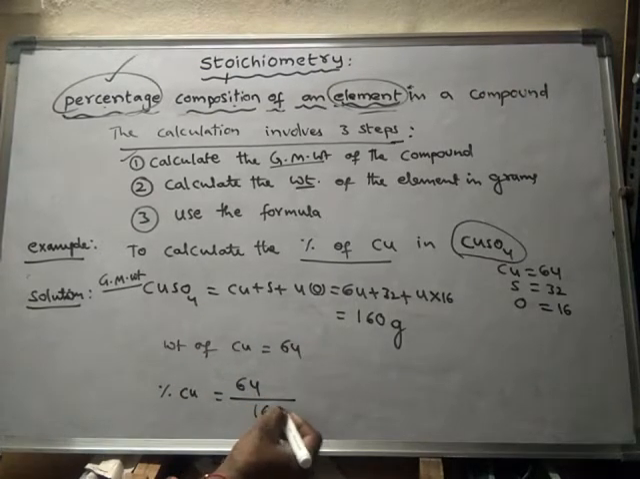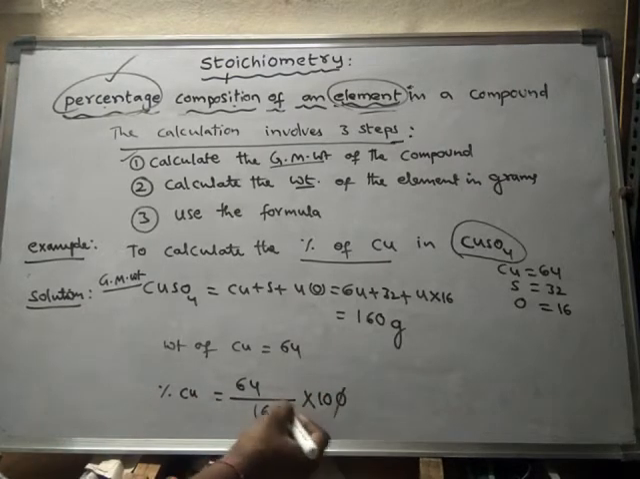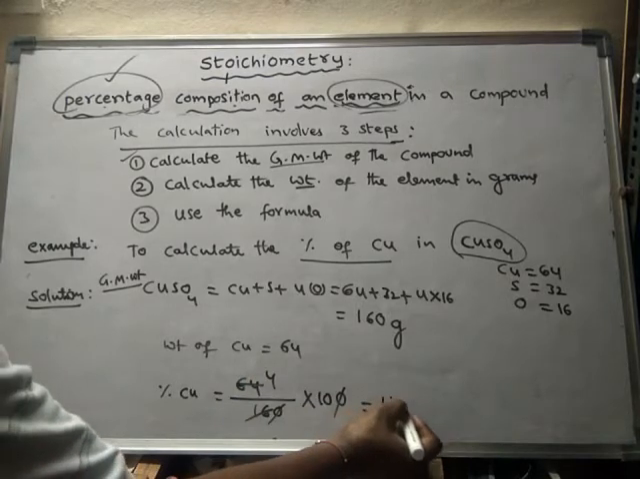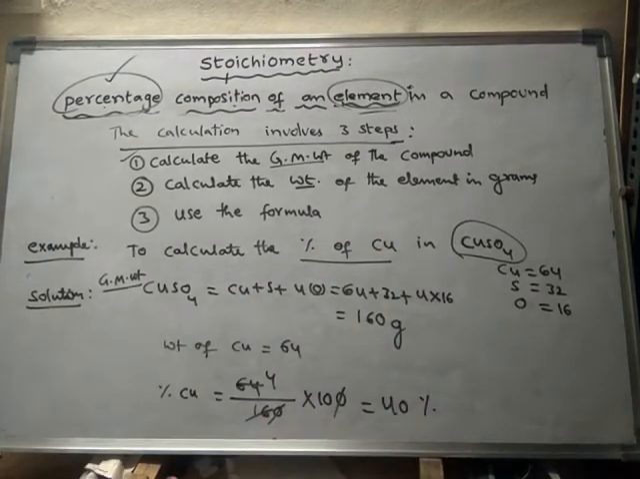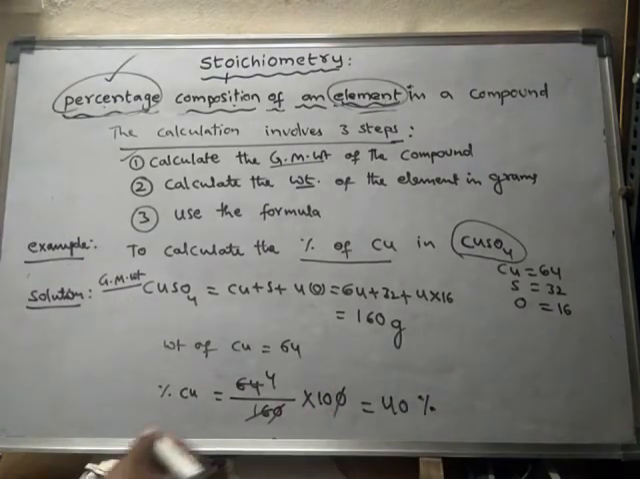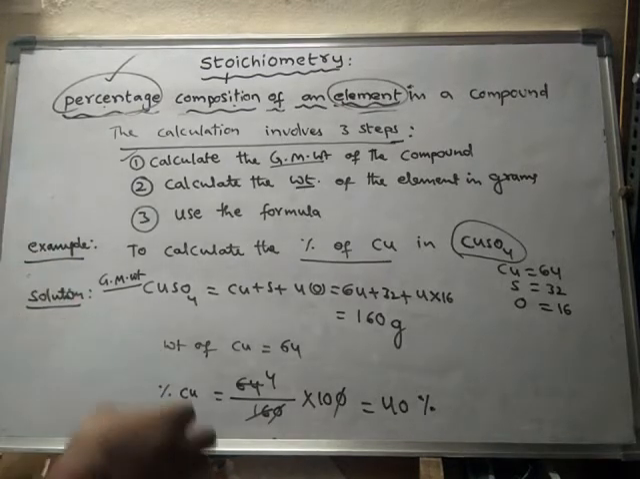Total weight of the copper sulfate is 100. 16 ones are 16, 16 fours are 64, so 40%. That means how much percentage of copper is present in copper sulfate? 40% of copper is present in the copper sulfate. So like this, numerical problems can be solved and this formula can be used.